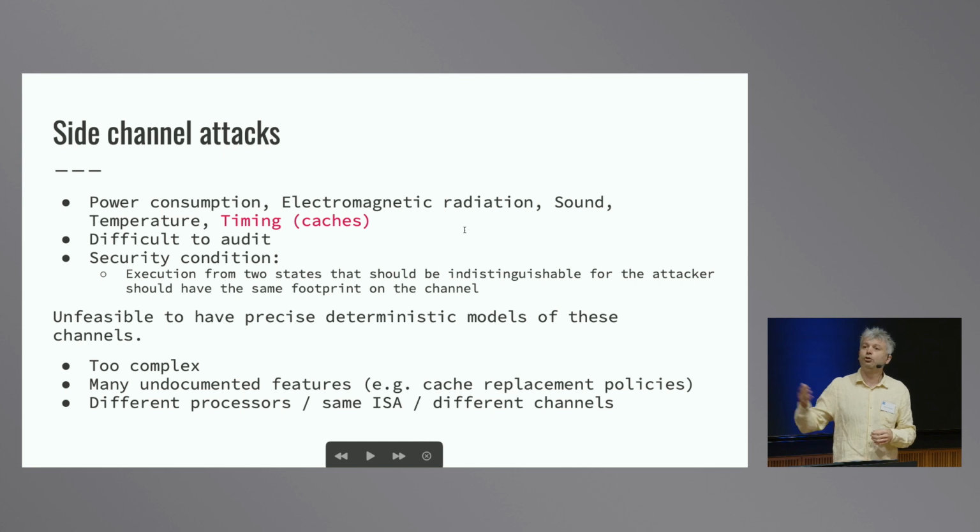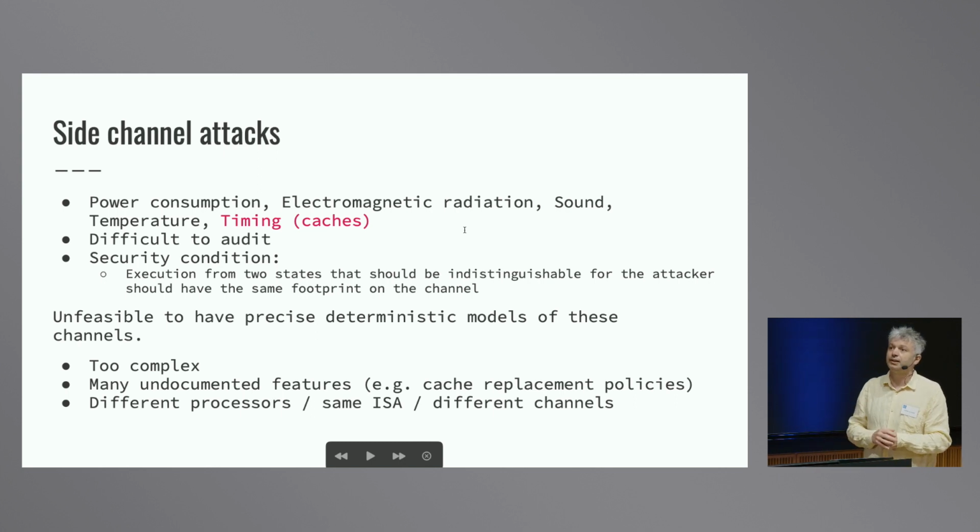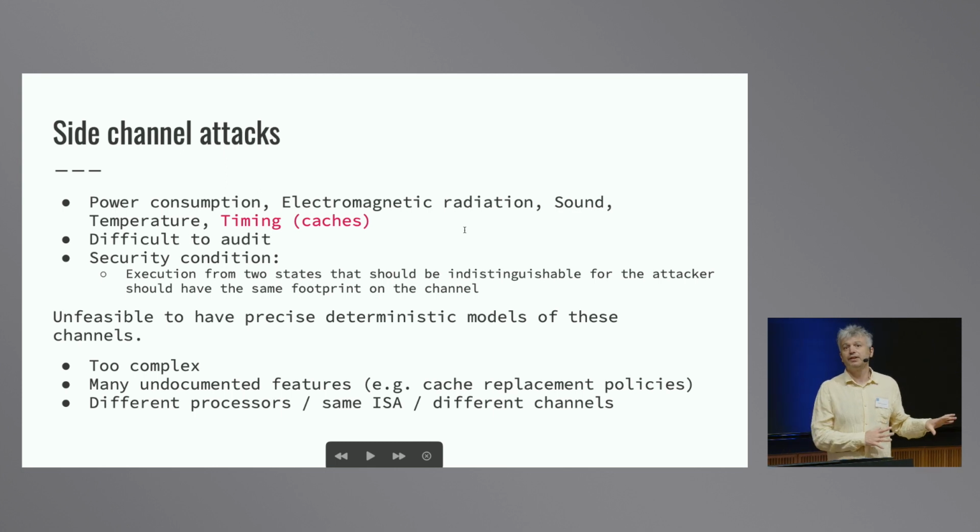There are also many undocumented features. For example, there are different cache replacement policies, different layouts of cache, different hierarchies of cache, and so on and so forth. Some of these features may even be closed source. In the case of Intel, Intel doesn't disclose the replacement policy. And in any case, Intel will never allow you to look into the processor and see the processor design. Also, we have different processors that implement the same instruction set architecture. For example, in the case of ARM, we have one single instruction set architecture, and then we have many different processors that may have completely different side channels.